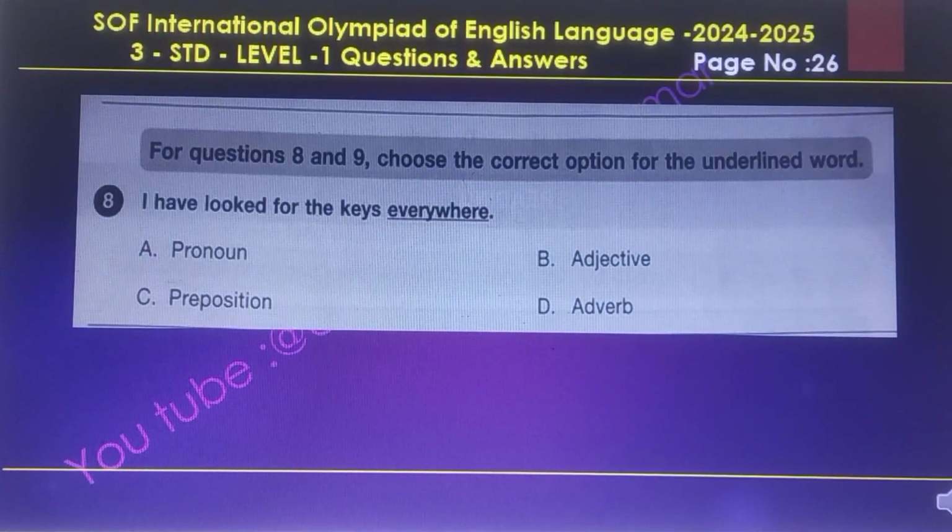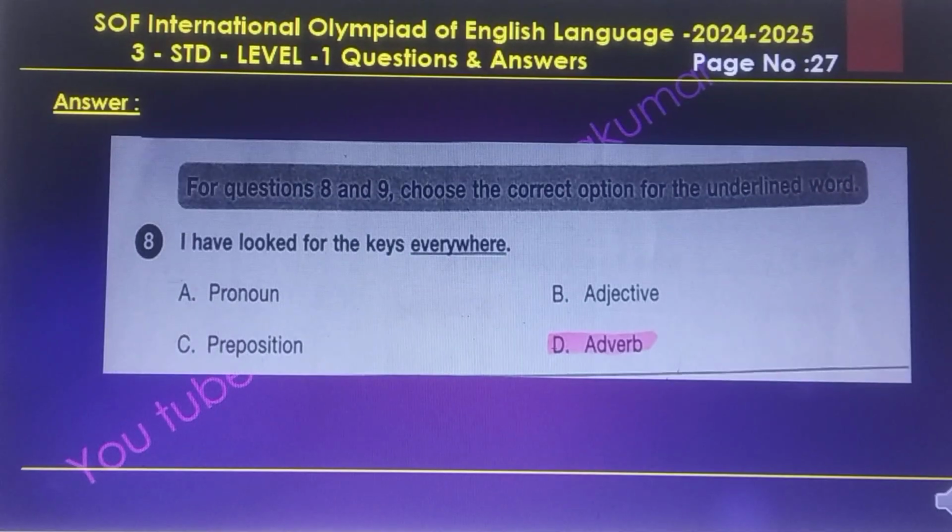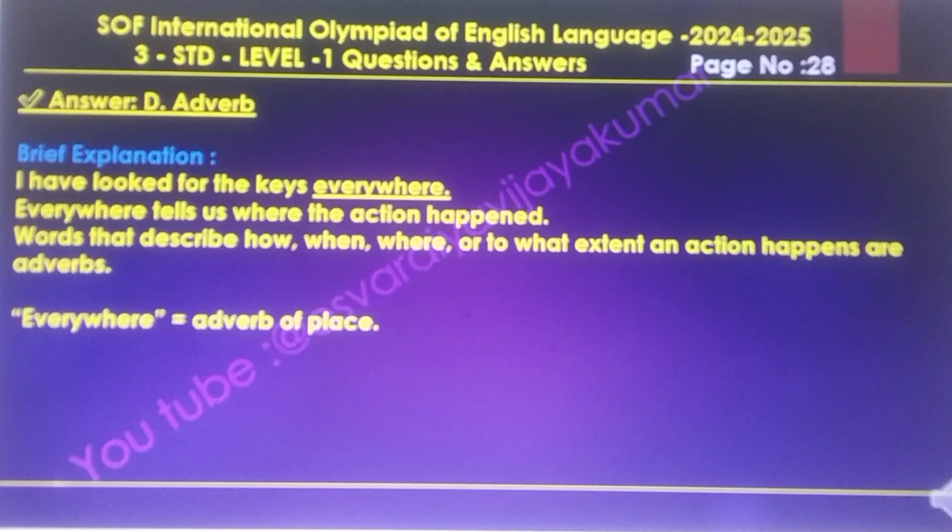Question number 8. I have looked for the keys everywhere. The answer to this question is adverb. The brief answer and explanation: everywhere tells us where the action happened. Words that describe how, when, where, or to what extent an action happens are adverbs. Everywhere is an adverb of place.